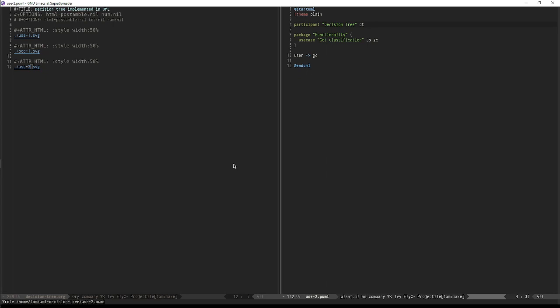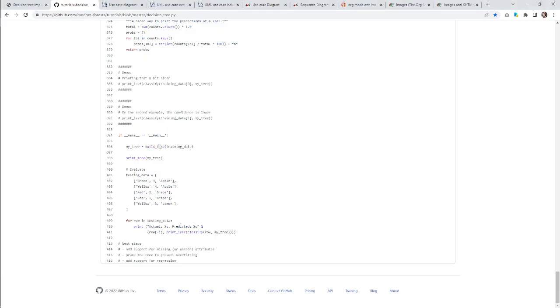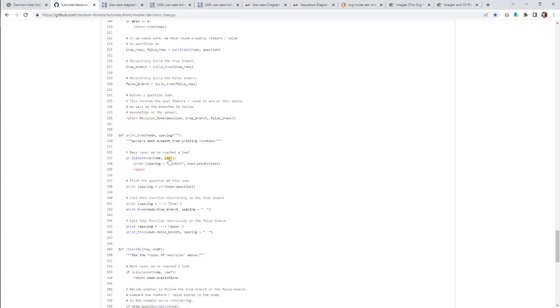But we're basically going to say for now, just sketch out, all right, well, what are the things that we want to do? Well, get classification is definitely one of them. Why does it indent like that? Is that the indent they like? Okay. Now we have build tree. Okay. Classify.